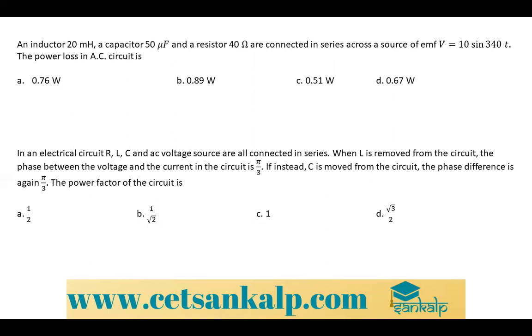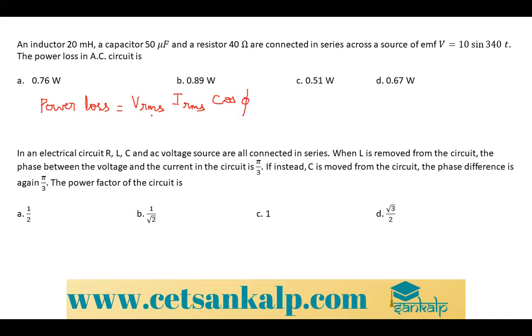So the power loss formula I'll write down. Power loss is equal to VRMS IRMS into cos phi.